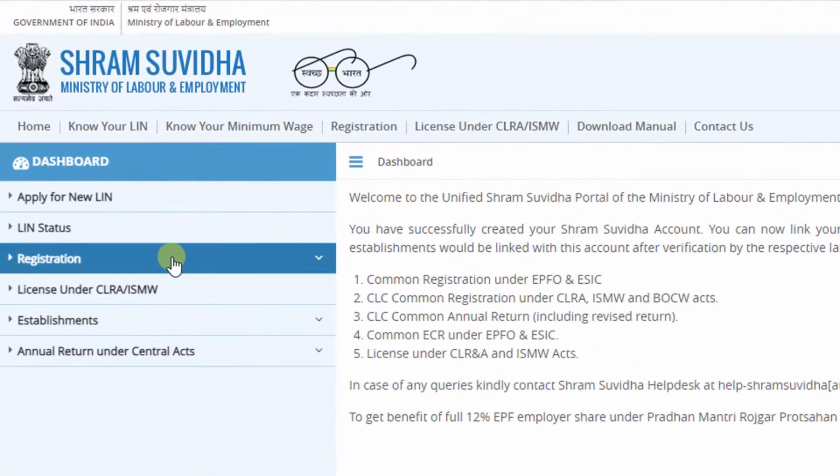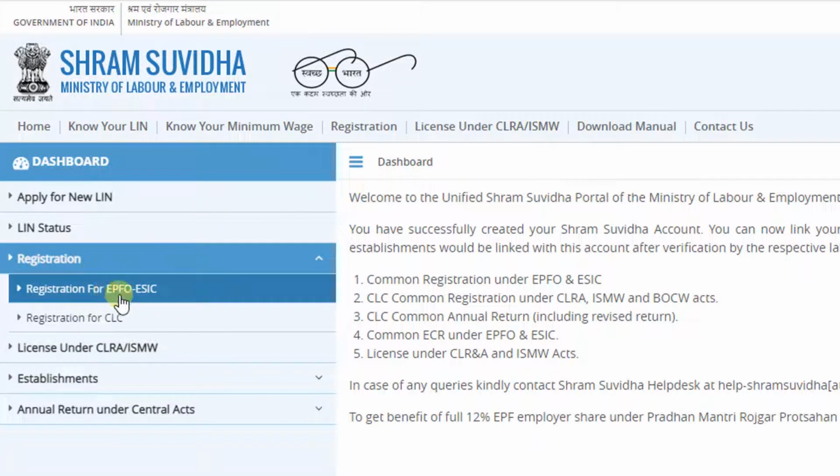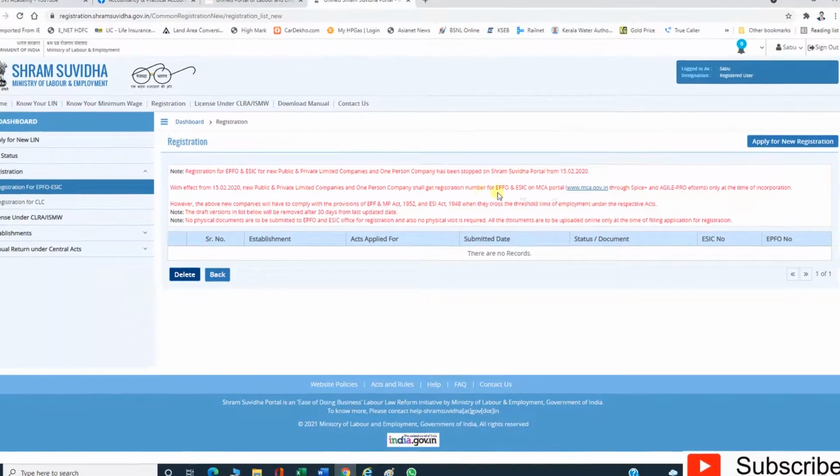Here we can see one menu for registration. Open the menu. Registration for EPFO and ESI. Open the menu. Here we can see some information. Registration for EPFO and ESI for new public and private limited companies and one person company has been stopped on Shram Suvidha portal from 15th February 2020. With effect from 15th February 2020, public and private limited companies and one person company shall get registration numbers for EPFO and ESI on the MCA portal only at the time of incorporation. This is all the information given.